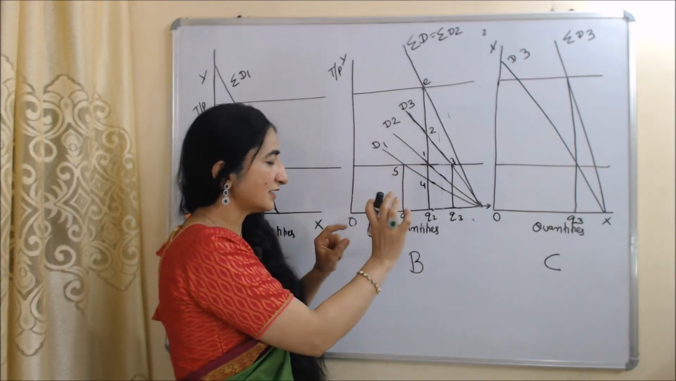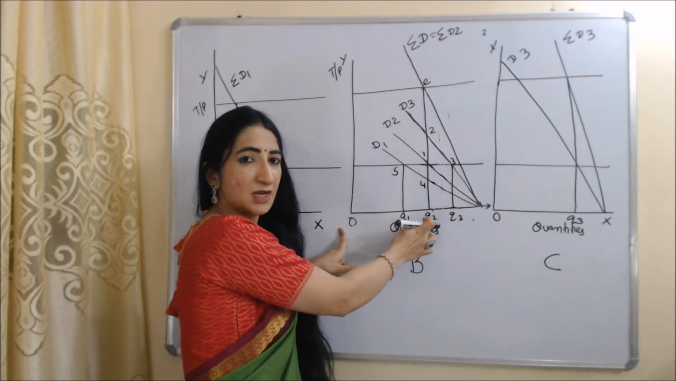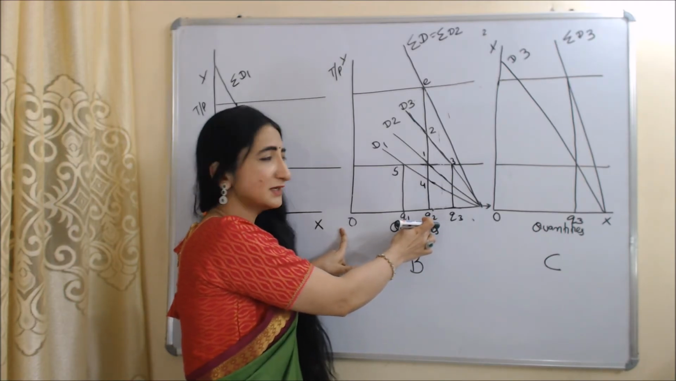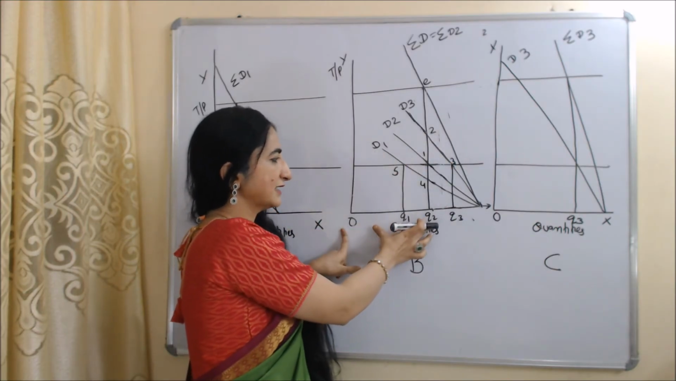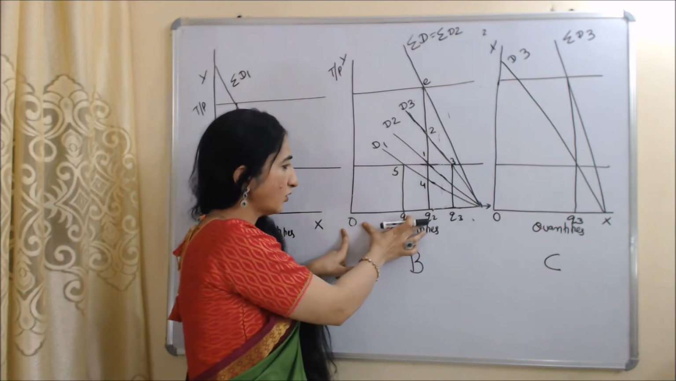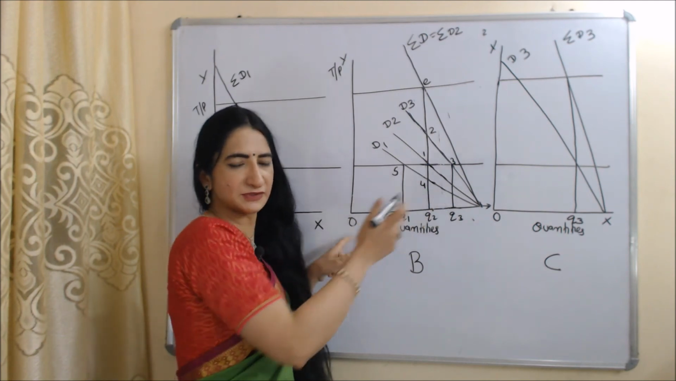And our third individual needs OQ3 goods but is actually getting OQ2. Because of under provision, our third individual is getting a loss, this part. Only our second individual is satisfied. He needs OQ2 quantity of goods and actually he is getting OQ2 quantity of goods.